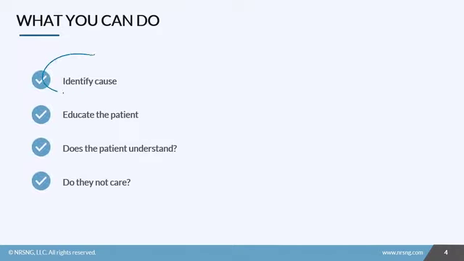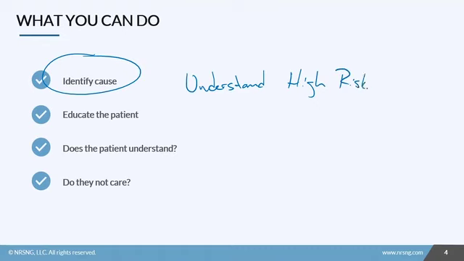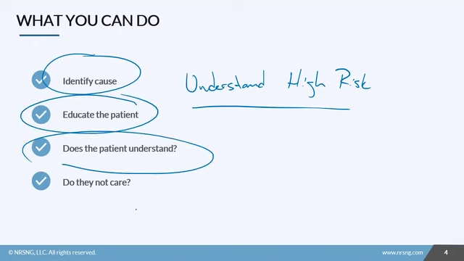First, you have to identify the cause. So what high-risk behavior are they engaged in? And what do you think that potential cause is? Do you think it's based on a lack of general knowledge? And if that's the case, then explain it to them. Do they not understand the implications of a high risk? Do they not understand that one particular thing is actually a high-risk behavior? If that's the case, then explain it to them, educate them. You always want to educate them. Make sure that they have a good understanding.